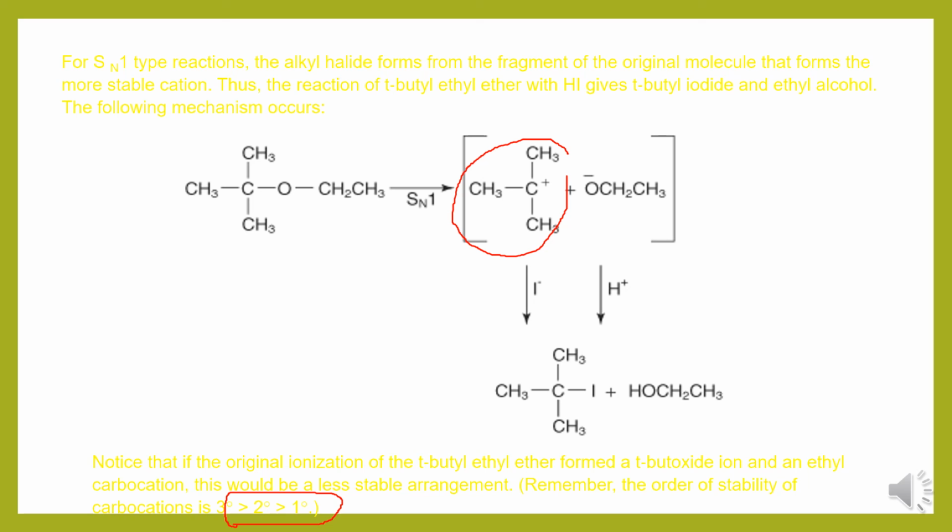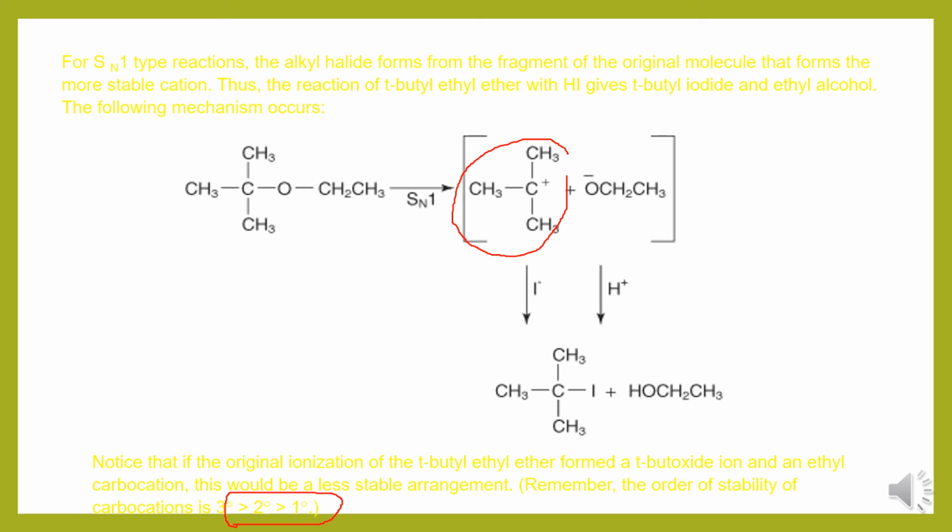Am I right or not? Tertiary butyl carbocations are more stable and will give you a more stable product than this ethyl carbocation. So the order of stability of carbocations is tertiary more stable than secondary, than primary. Therefore this would be the less stable arrangement.